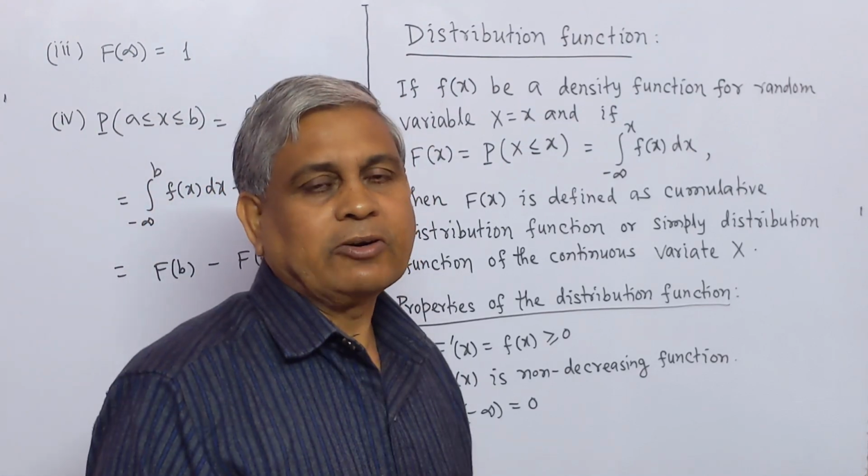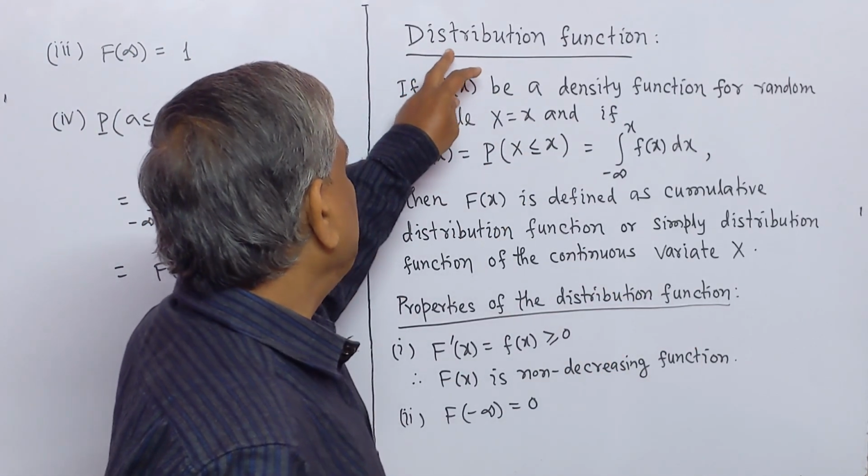Now I will give the concept of distribution function.